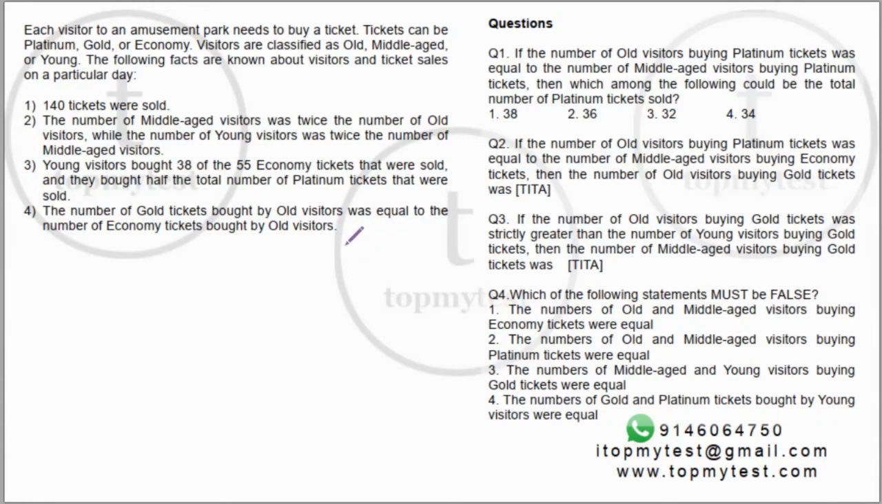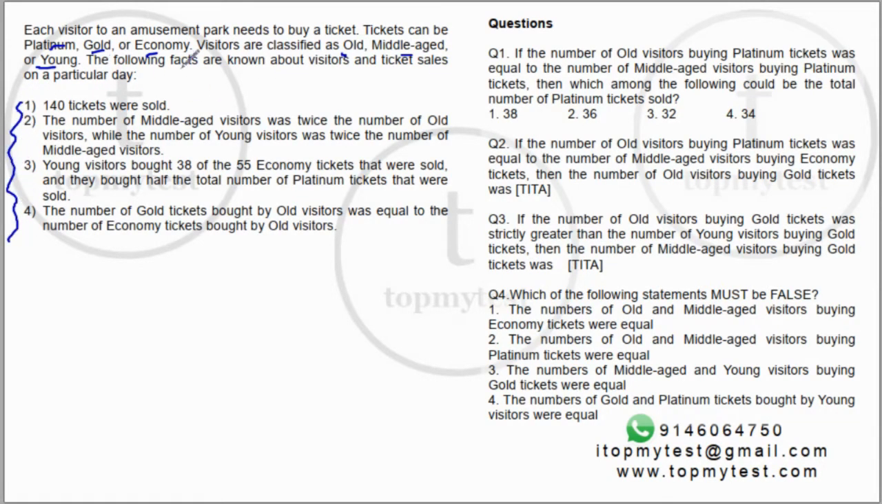This is an easy to moderate level question on quant based reasoning. This came up in CAT 2018 in the second slot. Let's see what this says. Each visitor to an amusement park needs to buy a ticket. The tickets can be platinum, gold or economy. Visitors are classified as old, middle-aged or young. The following facts are known about the visitors and the ticket sales.